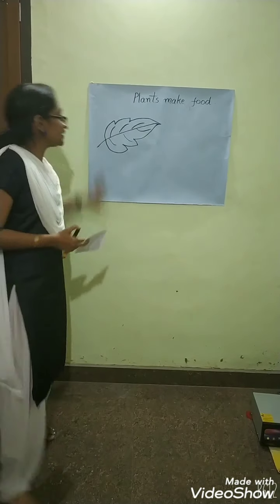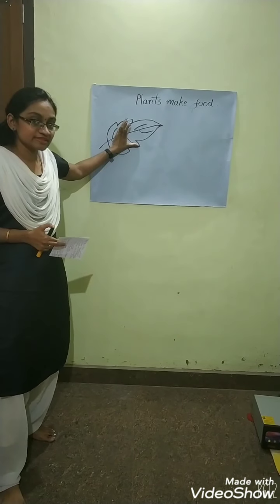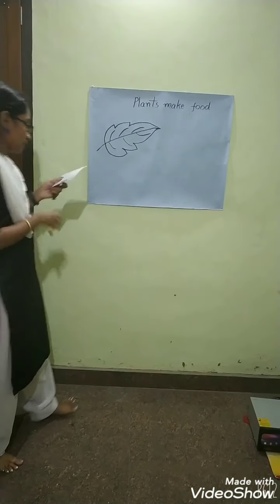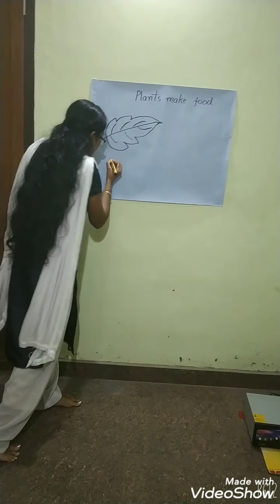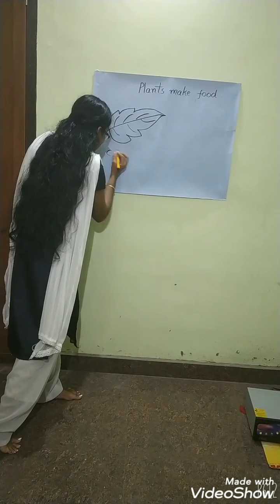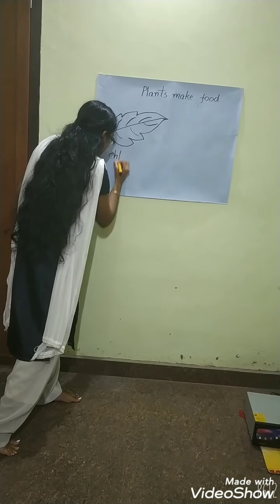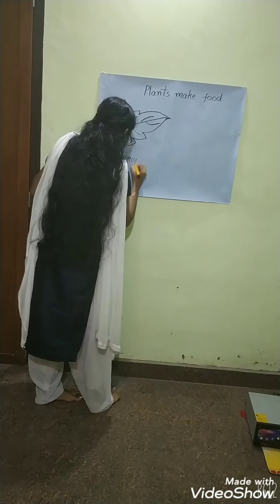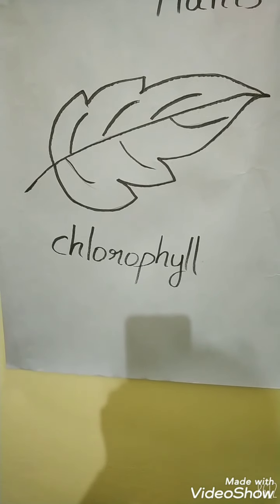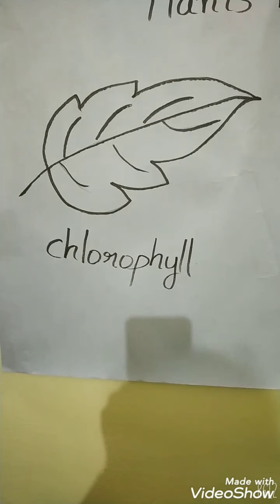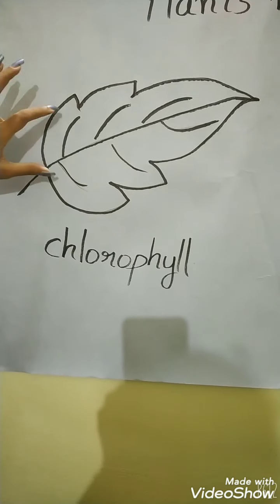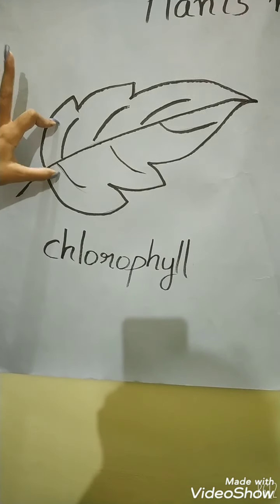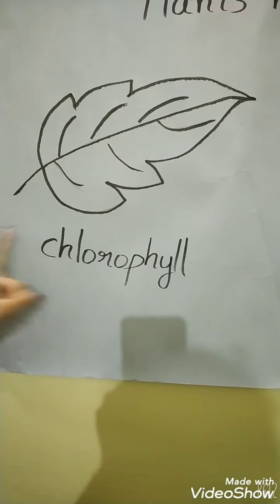This chlorophyll gives green color to these leaves. It may be a new term for you. So, a leaf has green color because of a pigment which is called chlorophyll.